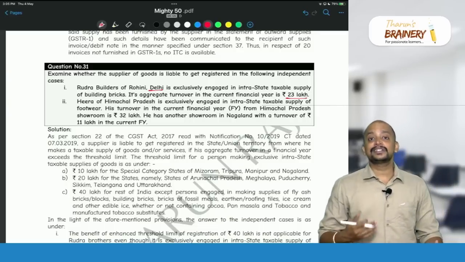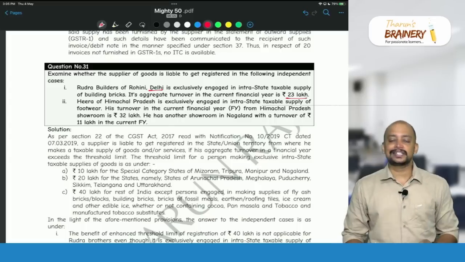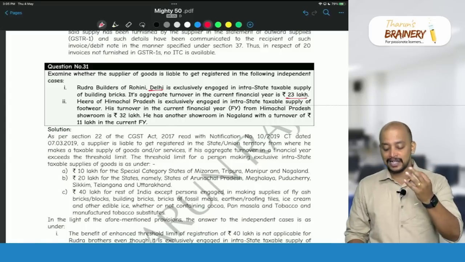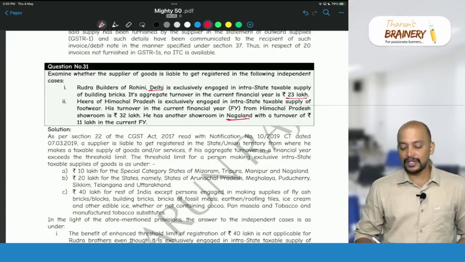So they are doing business in more than one state, and one of the states is a special category state. What is that? MMTN: Manipur, Mizoram, Tripura, Nagaland. So Nagaland is a special category state. So in case of Nagaland, what will be taken?